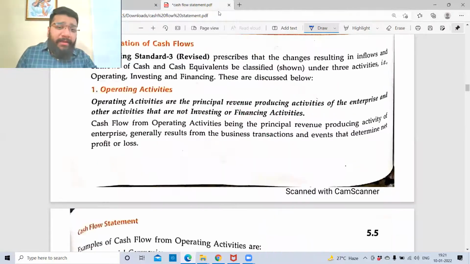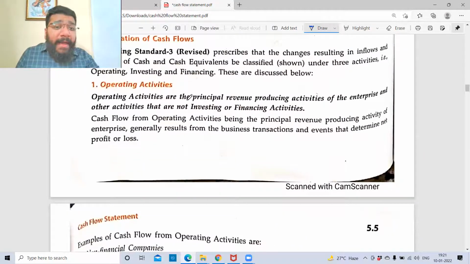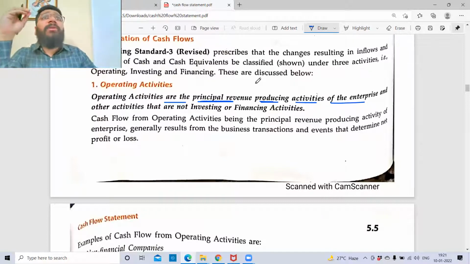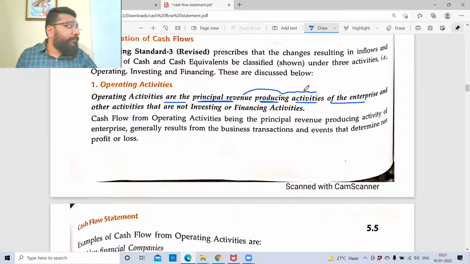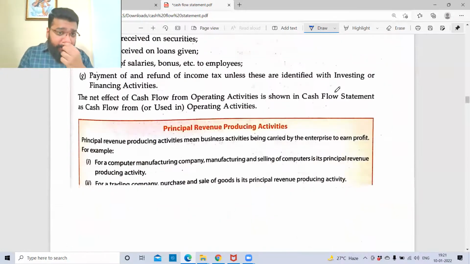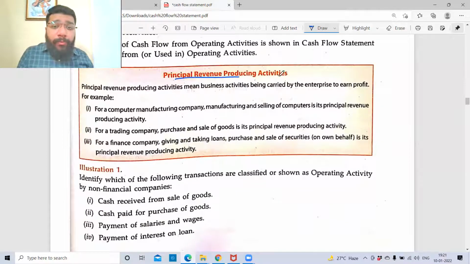Now, what is operating activity? Operating activities are the principal revenue producing activities of the enterprise. Principal revenue producing activity means if I'm into the business of buying and selling laptops, so money that is generated or inflow of money or outflow of the money by buying and selling laptops is the revenue producing activity. Operating activities are the principal revenue producing activities of the enterprise and other activities that are not investing and finance activities.